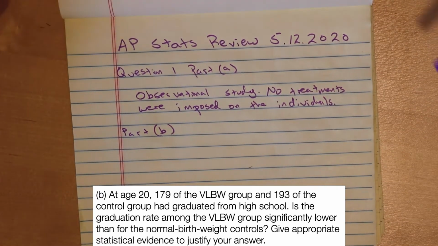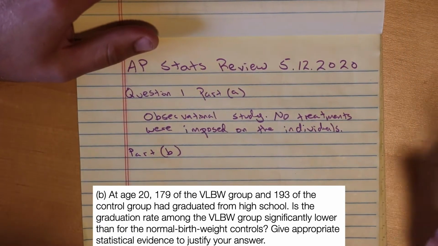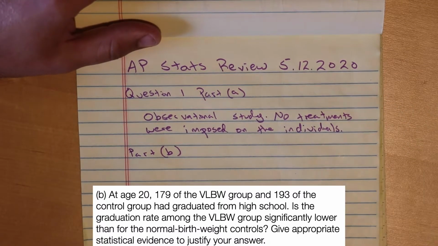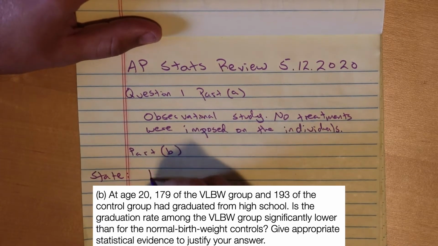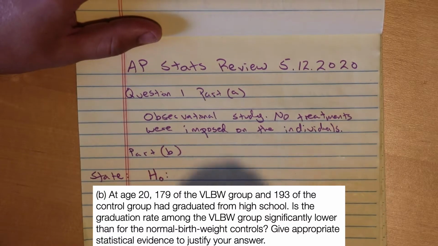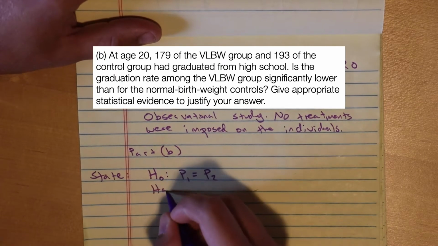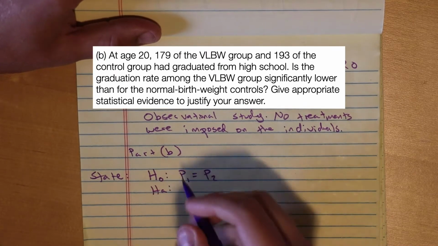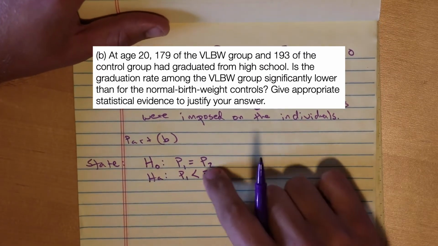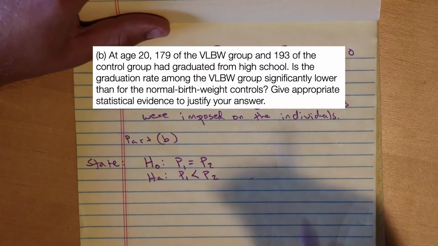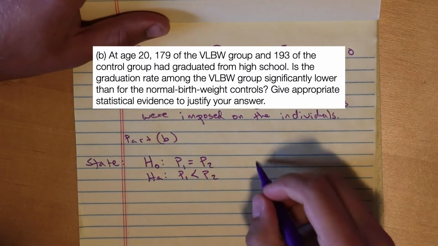When you need appropriate statistical evidence, you need to find a p-value, you've got to find some sort of test statistic. Okay, so I'm going to list out a few things. We're going to do the 4-step process here. So we're going to do our state. We're going to state our null and alternative hypotheses. I'm going to say that P1 is equal to P2, and then alternatively, I'm going to say that P1 is less than P2. So this is still all okie dokie, but it could be incorrect if we don't label these correctly. So make sure that you state your hypotheses and then define your parameters.